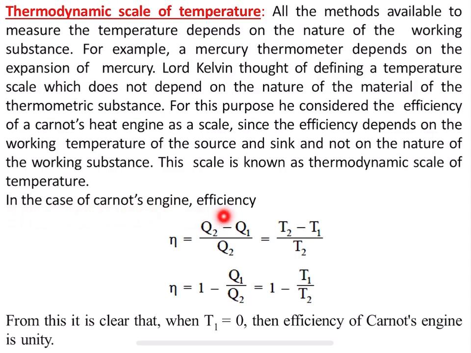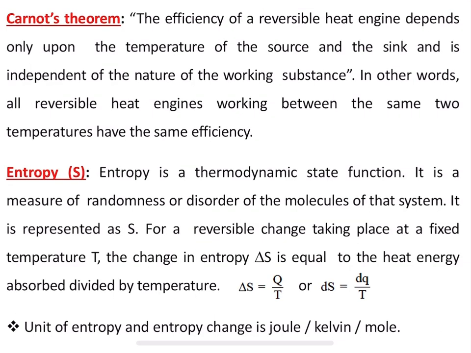In the case of Carnot's engine, efficiency η will be Q2 minus Q1 divided by Q2, or it is also T2 minus T1 divided by T2. We can simplify this equation: η will be equal to 1 minus Q1 divided by Q2, which will be equal to 1 minus T1 divided by T2. From this it is clear that when T1 is equal to 0, then the efficiency of Carnot's engine is unity. Okay. So, this is what is called the thermodynamic scale of temperature.